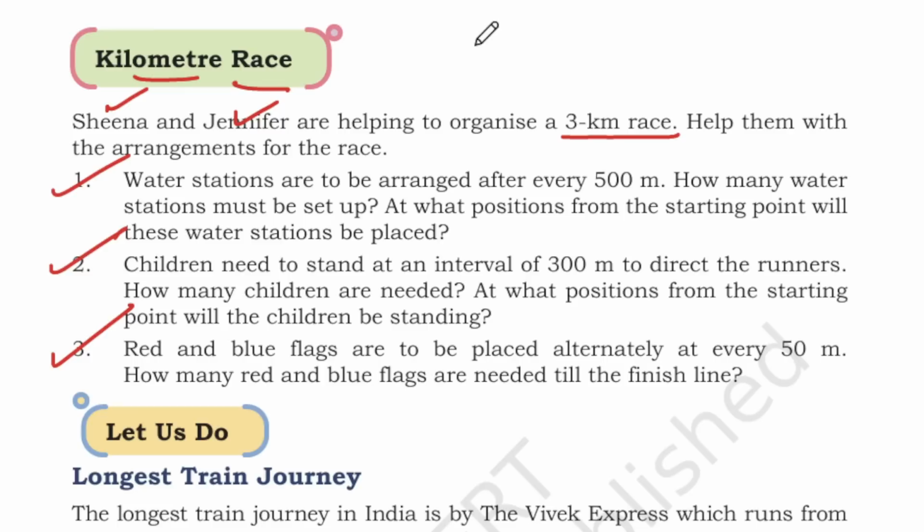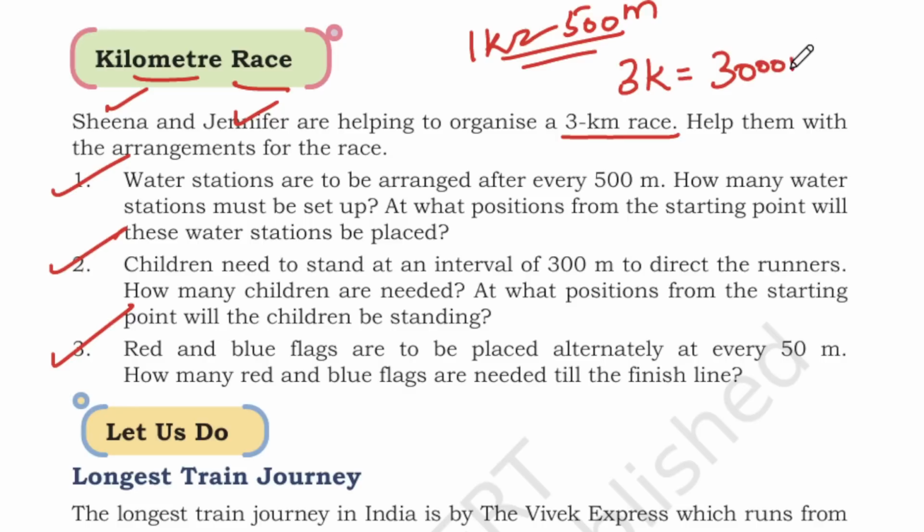So we already know 1 kilometer is equal to 1000 meters, so here we are conducting a 3 kilometer race, which is 3000 meters. Now let's see the first question again.